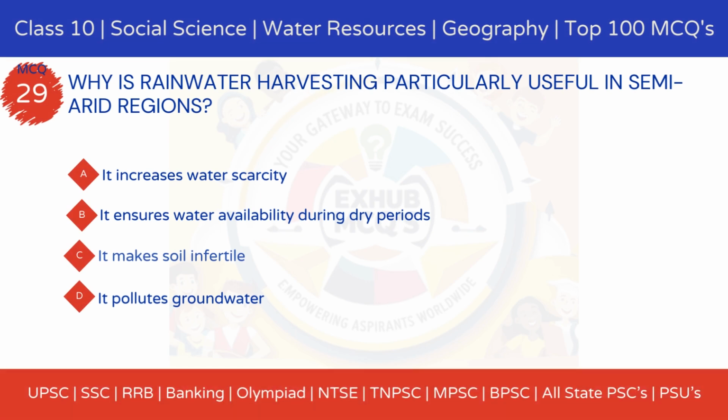Why is rainwater harvesting particularly useful in semi-arid regions? Option A, it increases water scarcity. Option B, it ensures water availability during dry periods. Option C, it makes soil infertile. Option D, it pollutes groundwater.